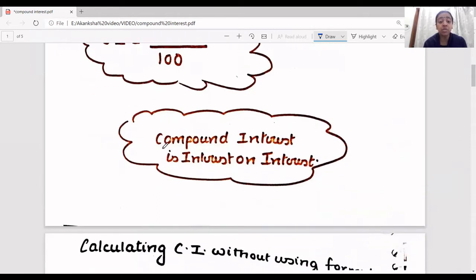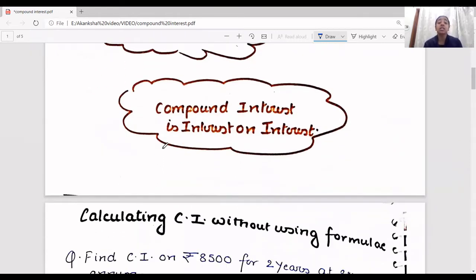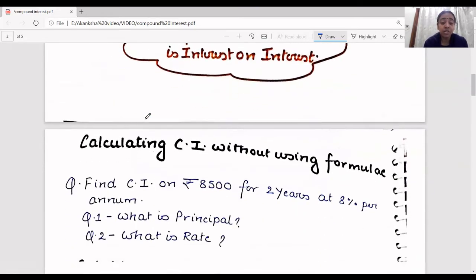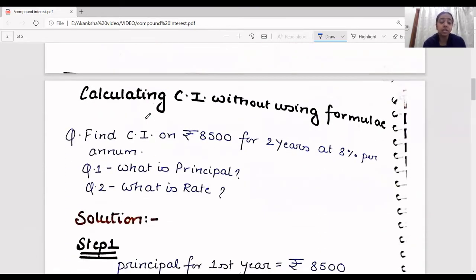Now what is compound interest? Compound interest is interest on interest. Earlier, we were seeing interest calculated using just the principal amount, rate of interest, and time. Now interest on interest is something you can say is double, or compounded. So let's see what compound interest is using a word problem.